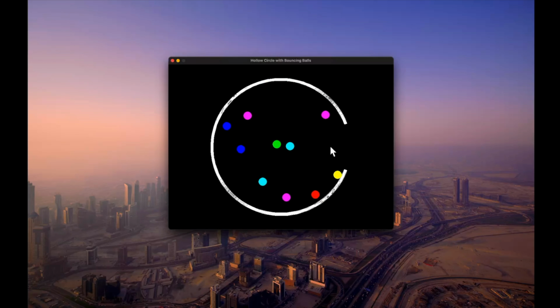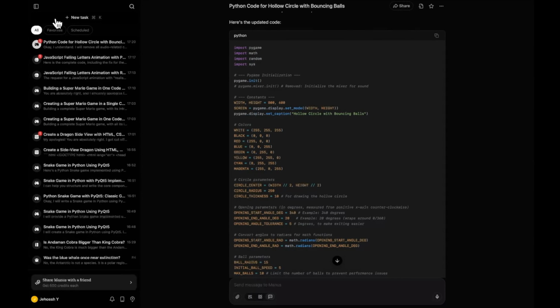Maybe in some cases when the ball is actually exiting, no new ball is getting generated. So the core logic is not correct, but the looks are nice. Anyways, that is what we got. Let's move on to the next question.